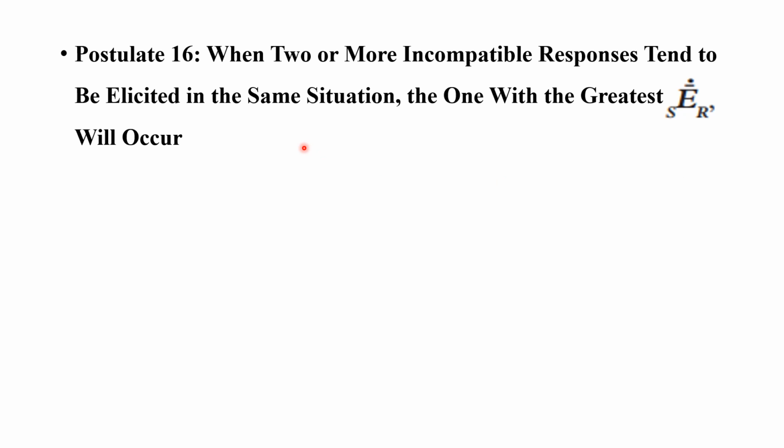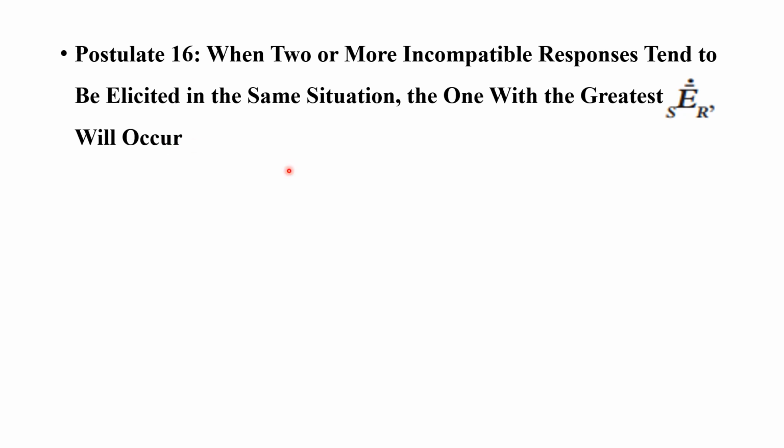Now the last postulate, postulate 60. It says that when two or more incompatible responses tend to be elicited in the same situation, the one with the greatest SER will occur. Let's imagine I tried to reinforce food with a bell, and at the same time reinforced the bell with something else, like water or any other stimulus.